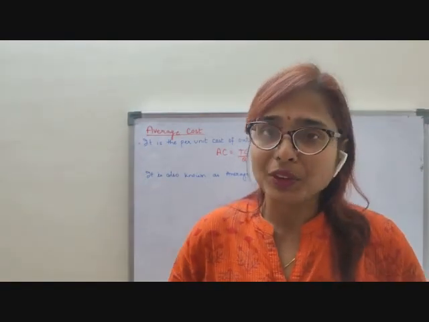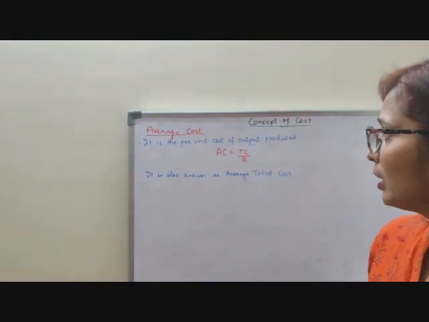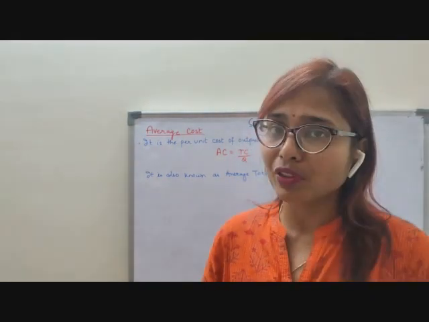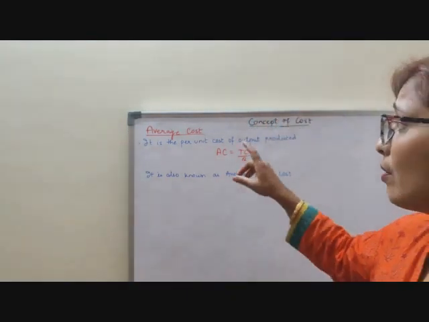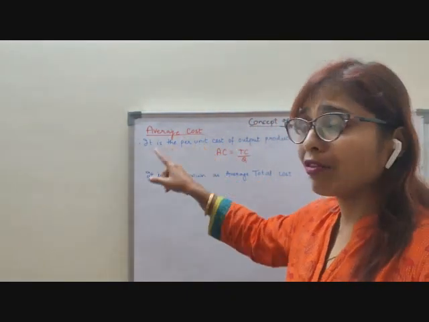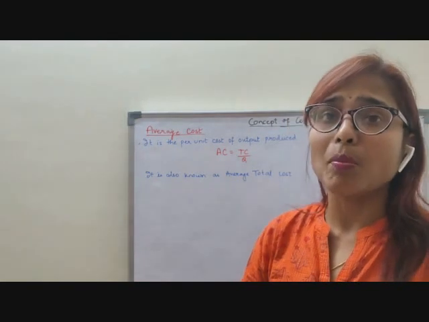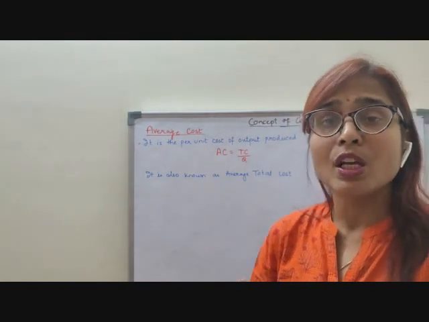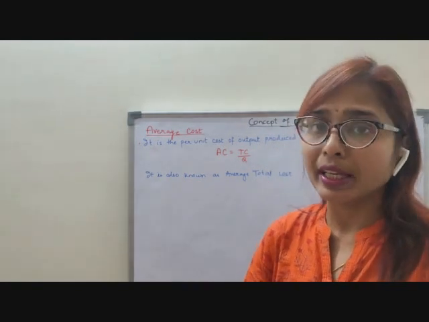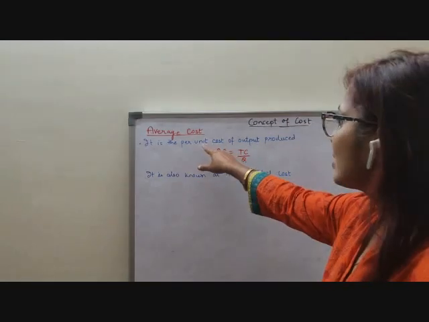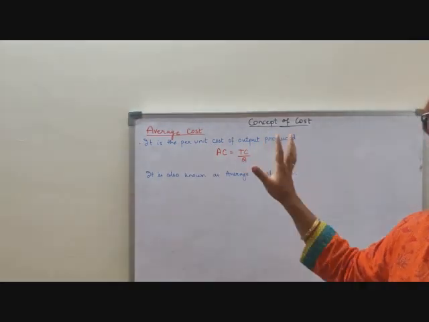So we were continuing the cost chapter and today we will learn about the average cost, average fixed cost and average variable cost. Coming to the average cost, children, cost means the expenditure and average means the per unit we are talking about. That means average cost means for making 1 unit of output, how much cost is incurred. Clear? That means it is the per unit cost we are finding out.